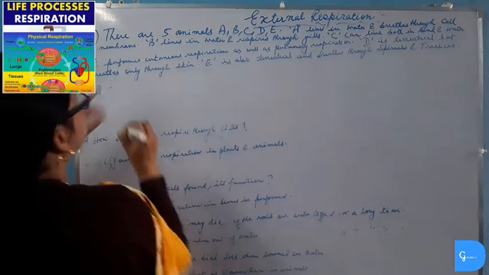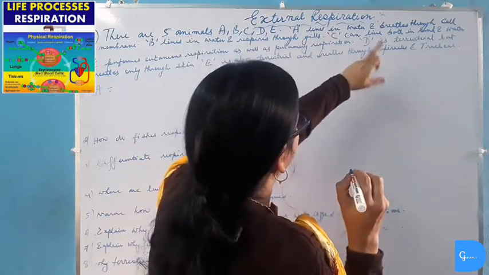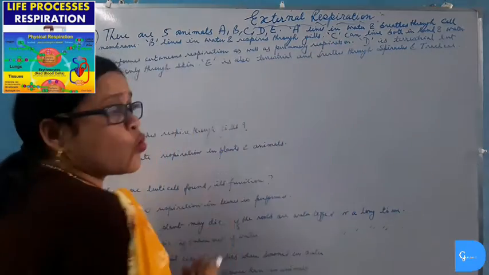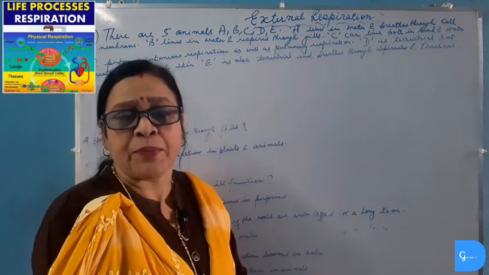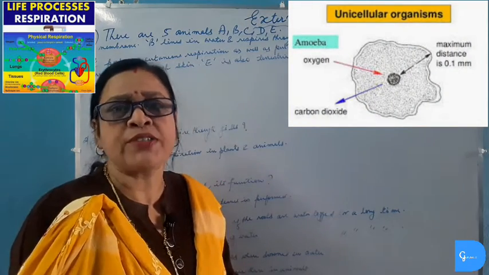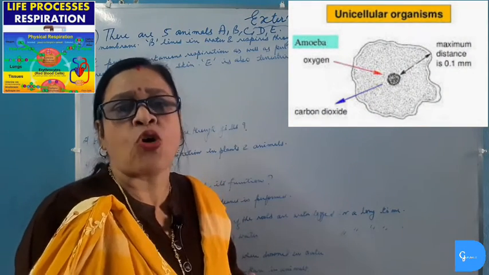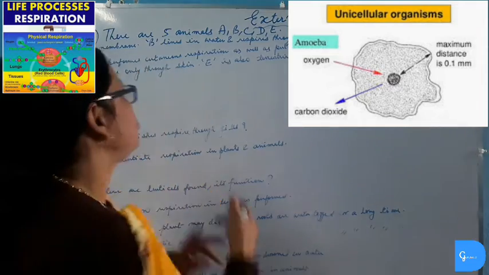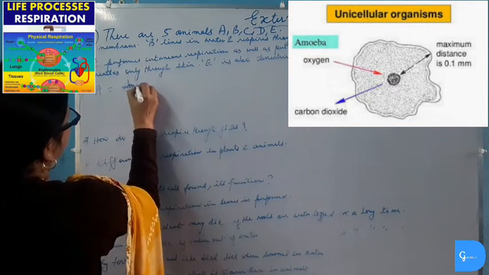Let's see. A lives in water and breathes through cell membrane. Only unicellular animals can breathe through cell membrane, like amoeba, paramecium and any other protozoans, which respire through cell membrane or through general body surface. So A can be amoeba or paramecium.